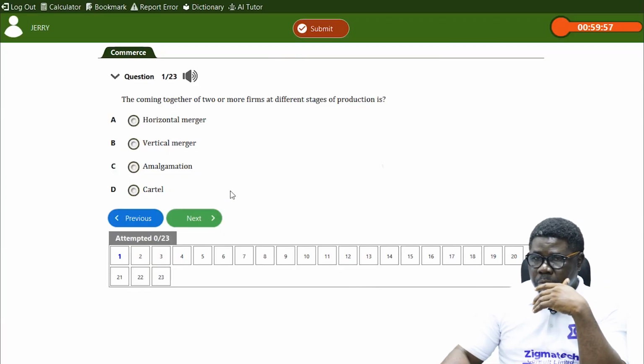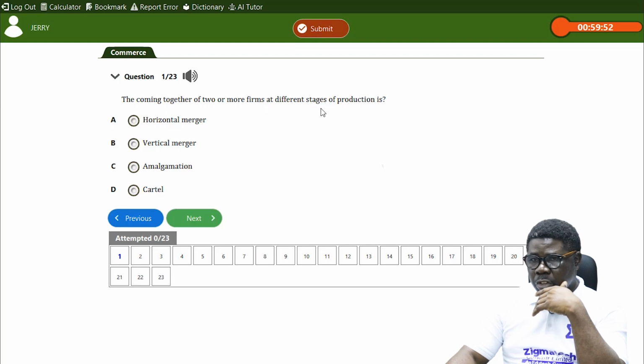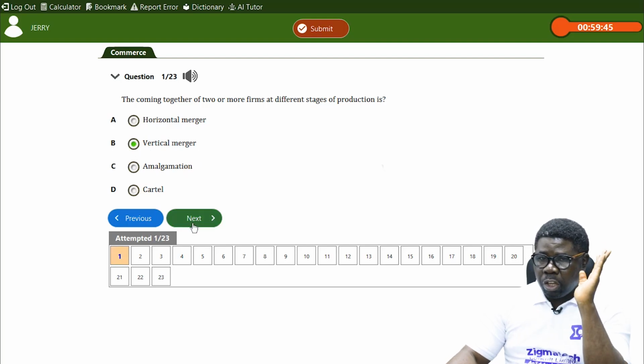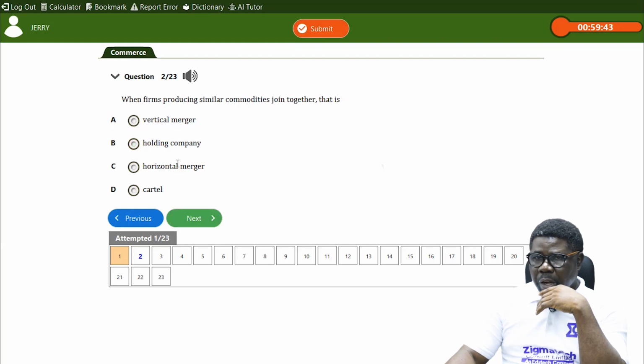Number one, the coming together of two or more firms at different stages of production is called what? Vertical merger, because different stage, okay? When firms producing similar commodities join together, that is called, similar commodities join together. That's called a cartel. Okay, a cartel. All right.